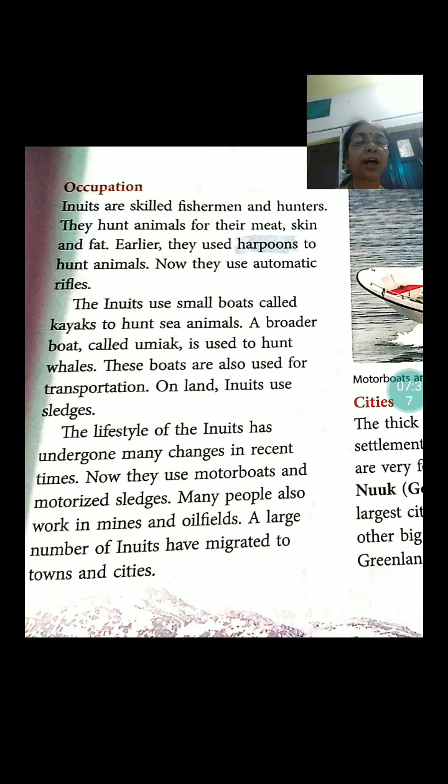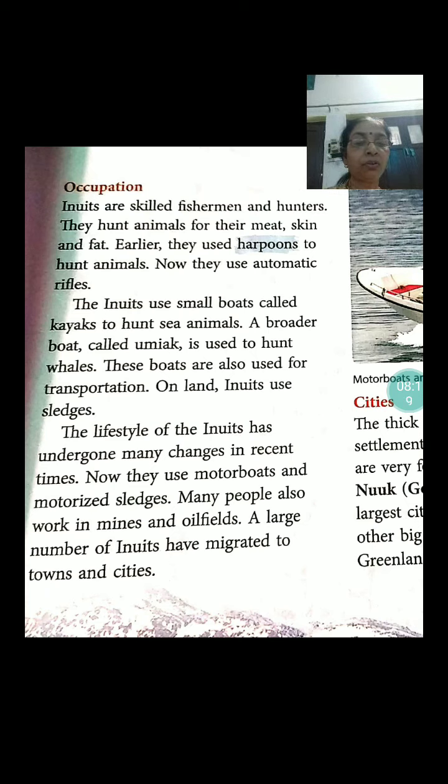Occupation. Inuits are skilled fishermen and hunters. They hunt animals for their meat, skin, and fat. Earlier, they used harpoons to hunt animals. They use automatic rifles now. The Inuits use small boats called kayaks to hunt sea animals. A broader boat called umiak is used to hunt whales. These boats are also used for transportation. On land, Inuits use sledges.